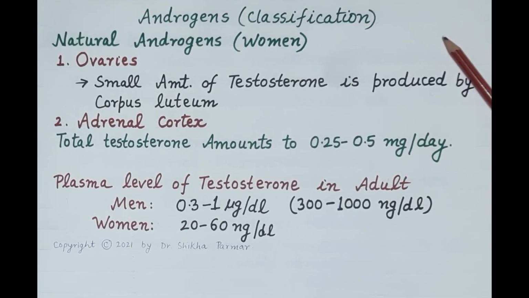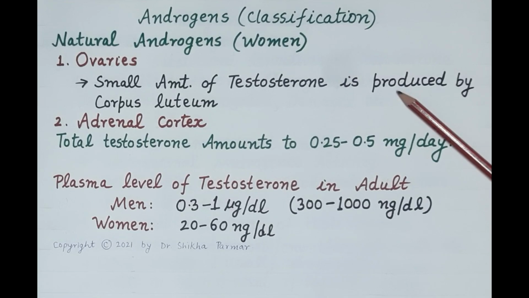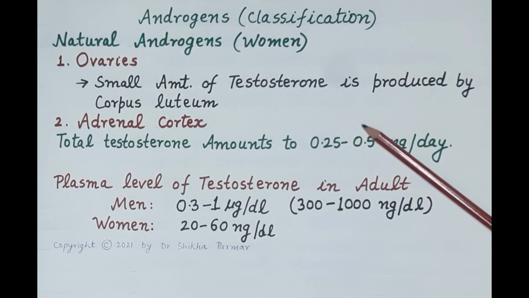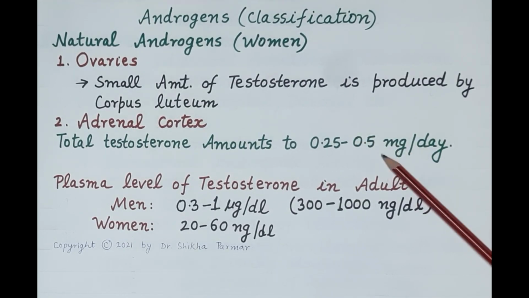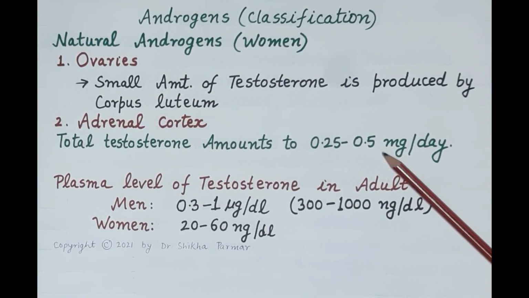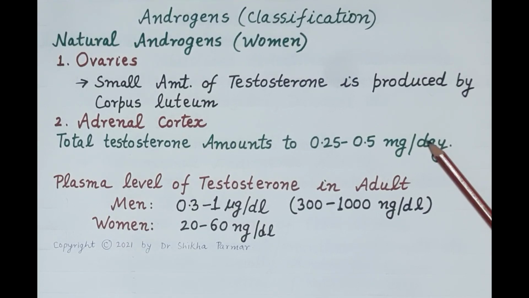Now, in women also, as in men, there are two natural sources of androgens, namely the ovaries and the adrenal cortex. A small amount of testosterone is produced by the corpus luteum in the ovaries and also by the adrenal cortex. However, in contrast to men, where 5 to 12 milligrams of testosterone is produced daily, in women, total testosterone amounts to only 0.25 to 0.5 milligram per day.